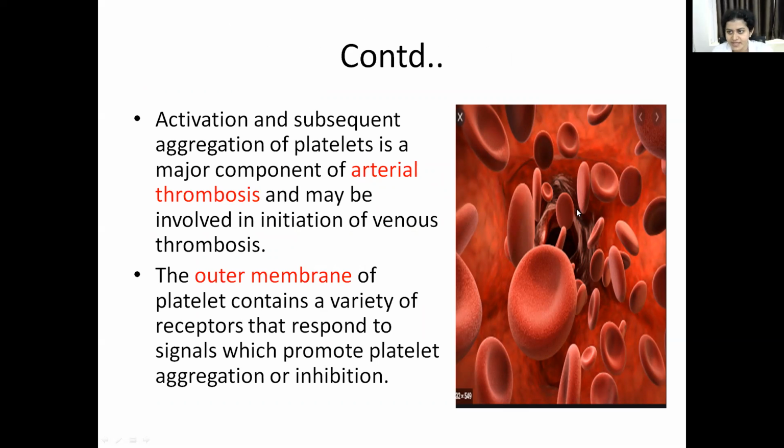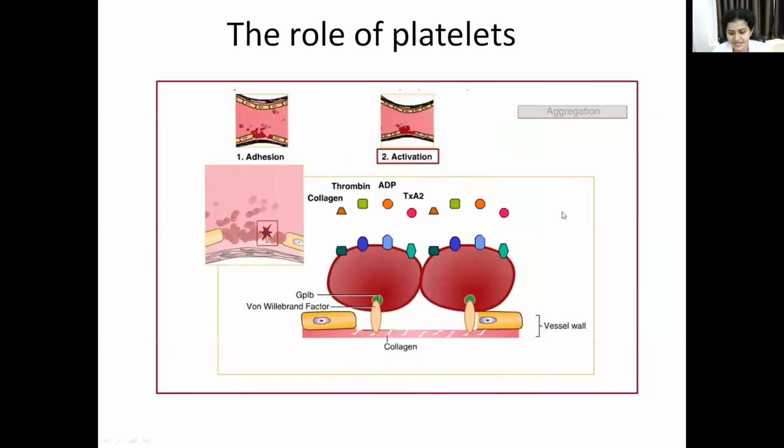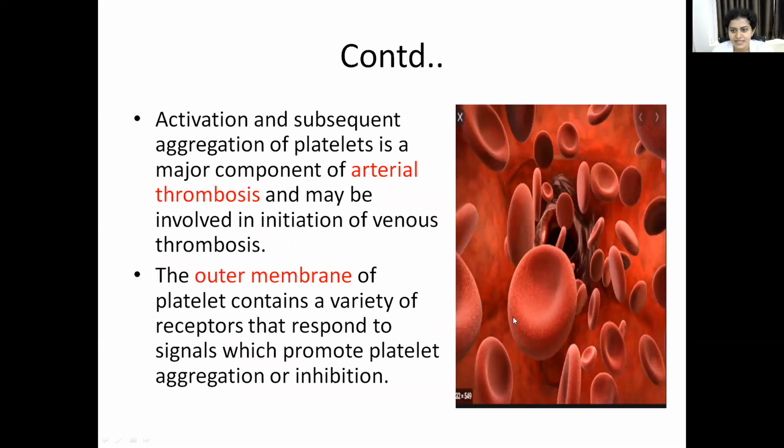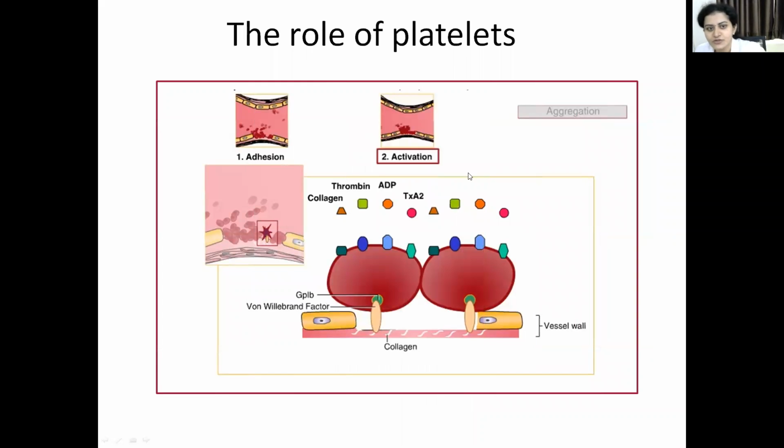Next, how do the platelets become activated and how do they get aggregated? The mechanism will be taught in the next slide. Before that, remember every platelet has a variety of receptors in the outer membrane. They respond to signals which will either promote or inhibit platelet aggregation, depending upon the receptors present in the outer membrane of platelets. See, this is the role of platelets.